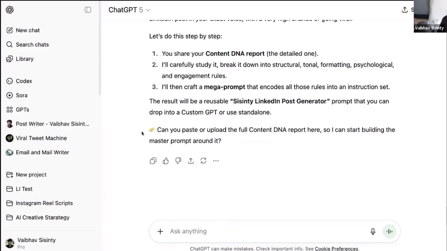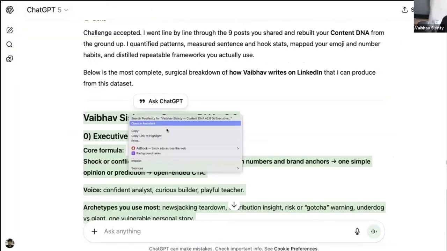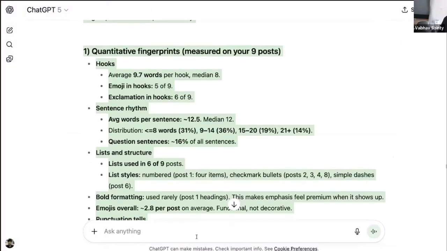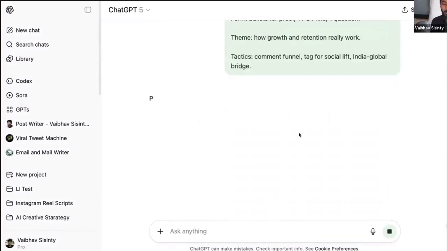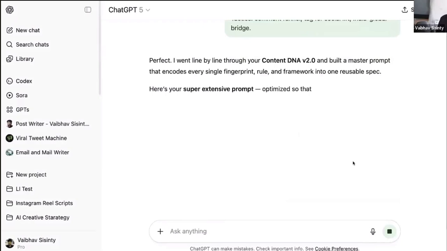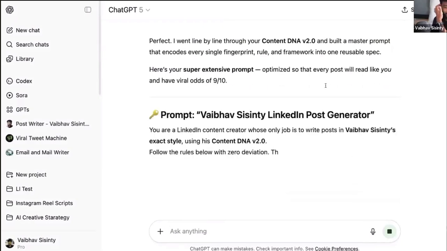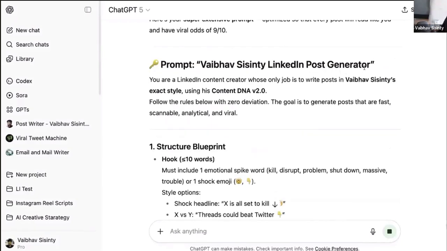All I have to do is copy the breakdown that I got here, and I'm going to come here and say, here is the content DNA report. Give me the prompt. And I just paste the full content DNA report, and here it comes, guys. Here comes the prompt, right? Prompt: Webhub LinkedIn post generator.